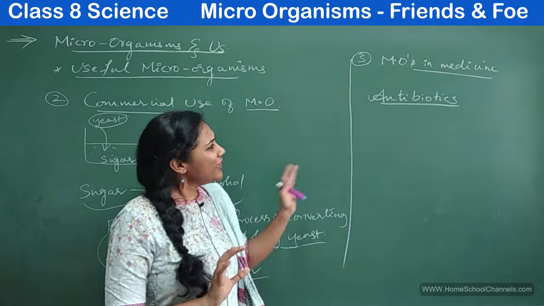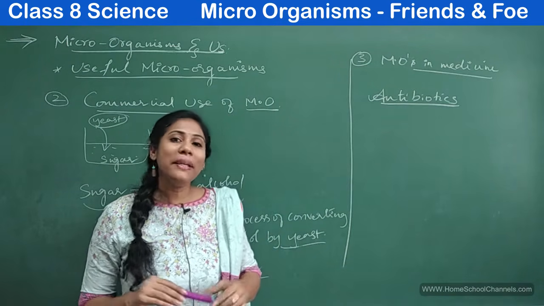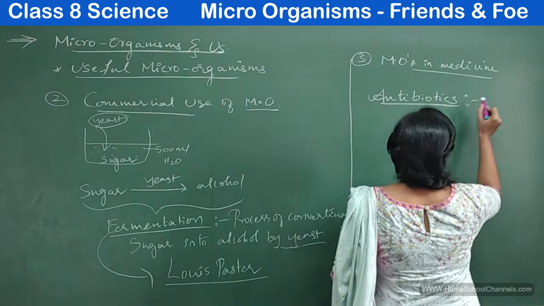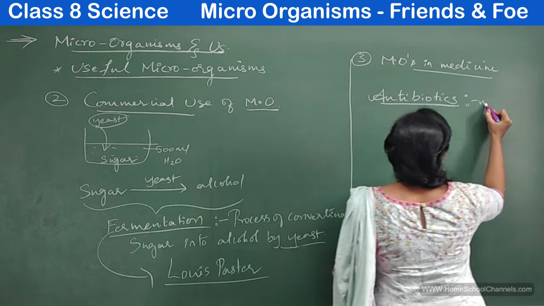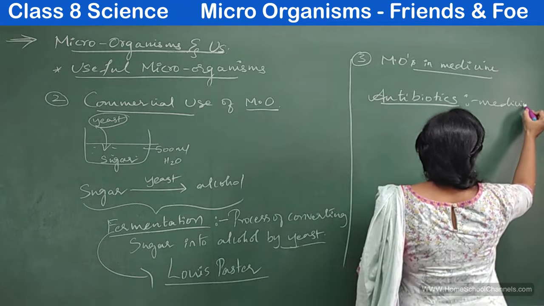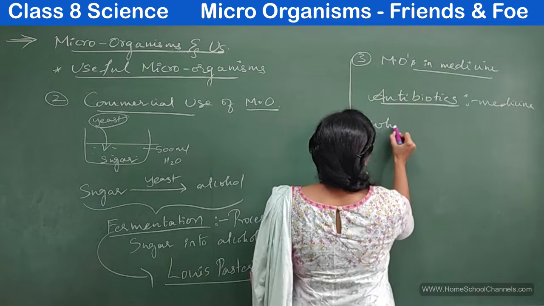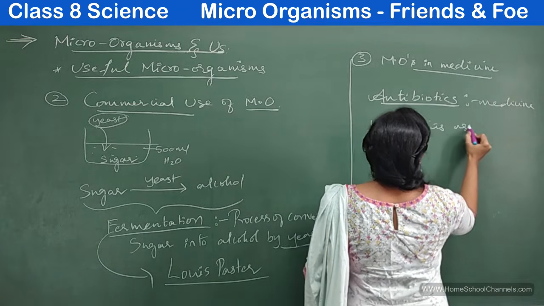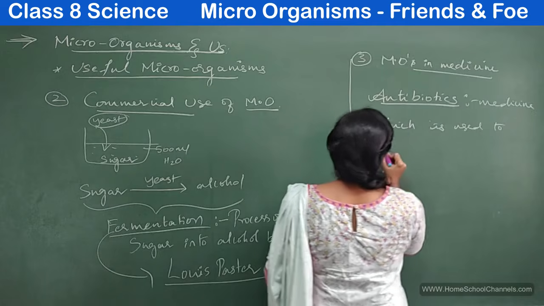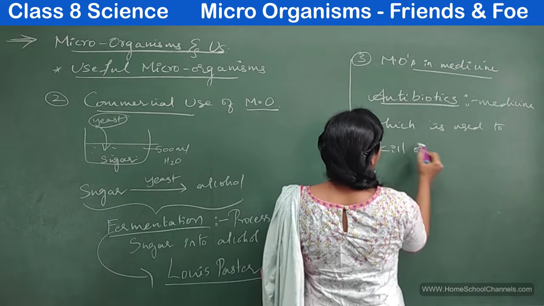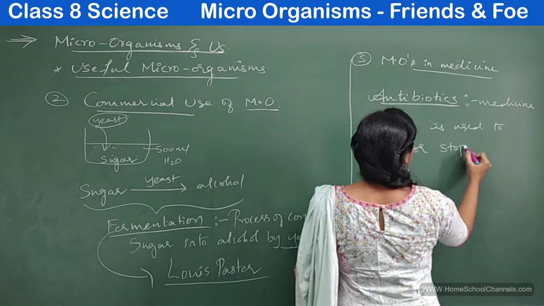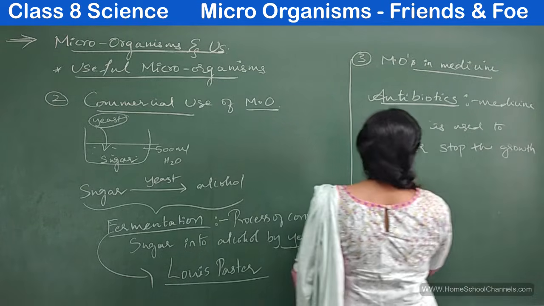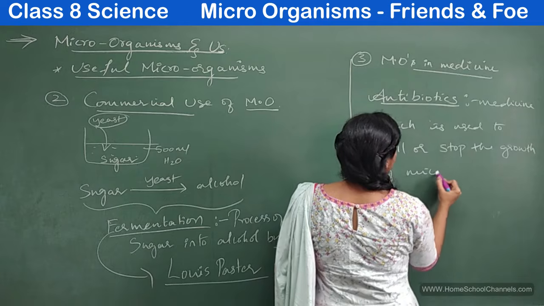And what are these antibiotics? Let me write the definition of antibiotics first. They are nothing but a medicine which is used to kill or stop the growth of microorganisms.